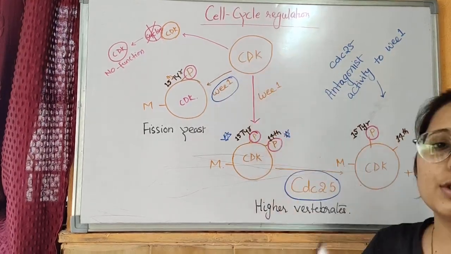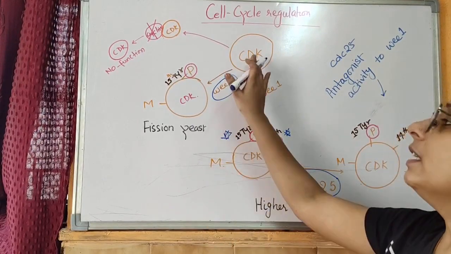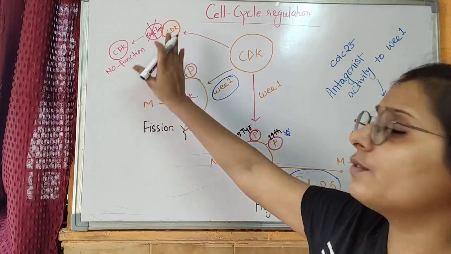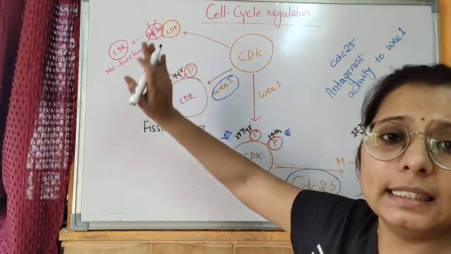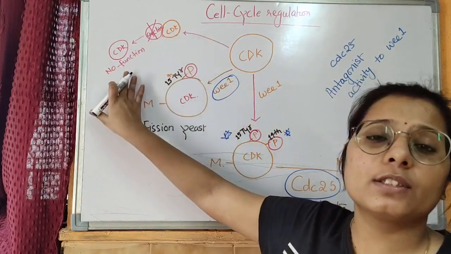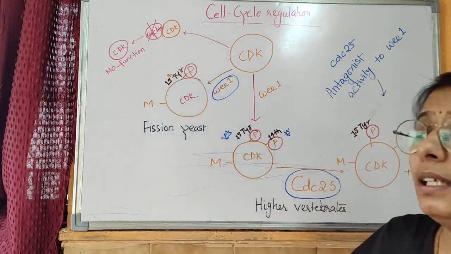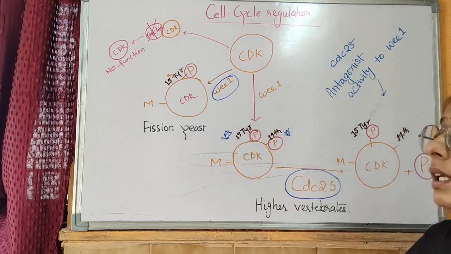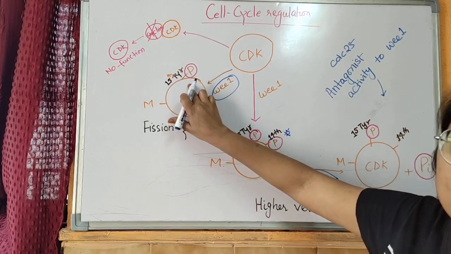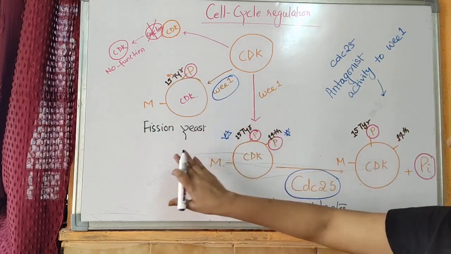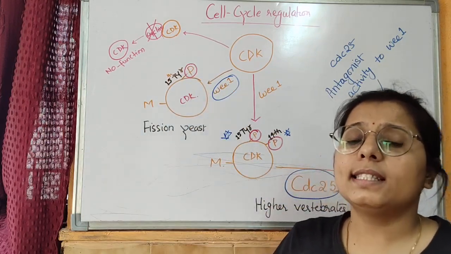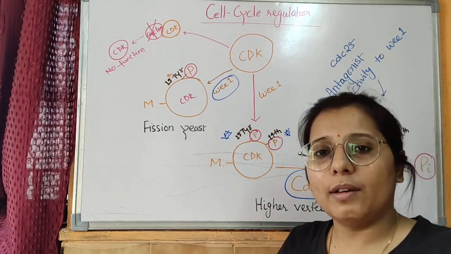The cell cycle is also regulated by the activity of CDK protein. This CDK, when bound with the cyclin, is functional. But if this cyclin gets degraded, then this CDK will not work and this complex will not be functional. But if this CDK molecule gets phosphorylated at the 15th position of the tyrosine residue by Wee1 protein in fission yeast, then this MCDK will not be active and the cell will not move from G2 to M phase.